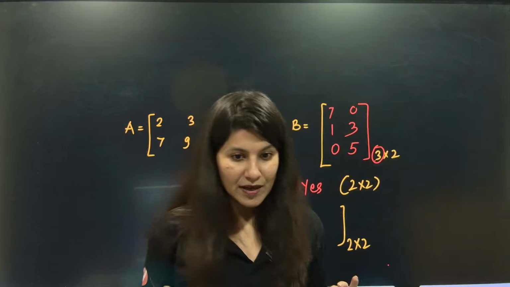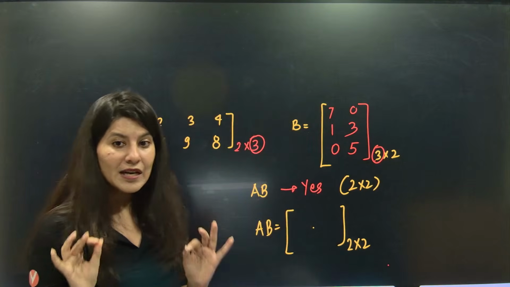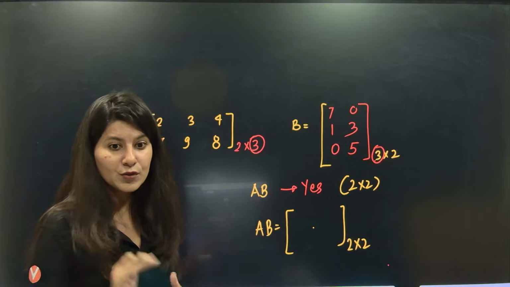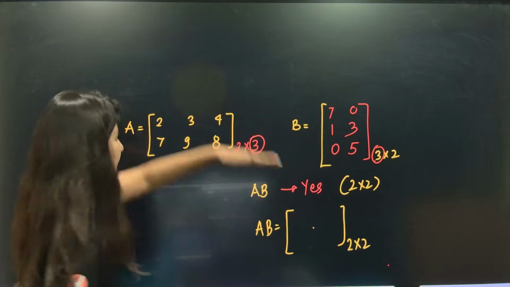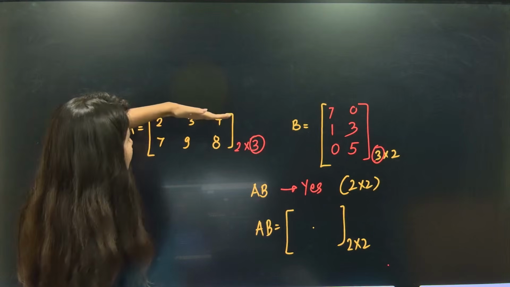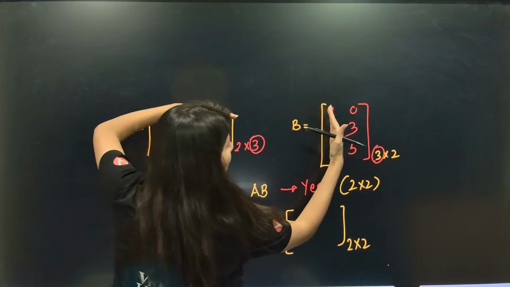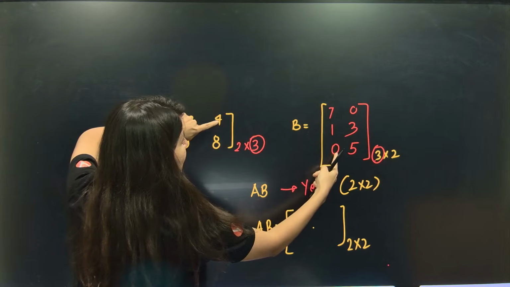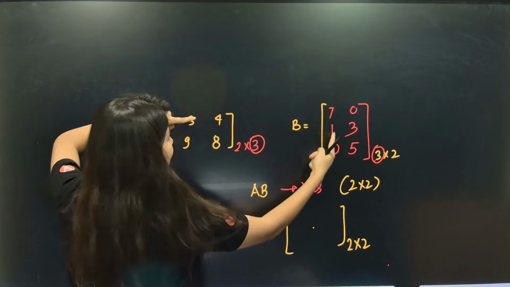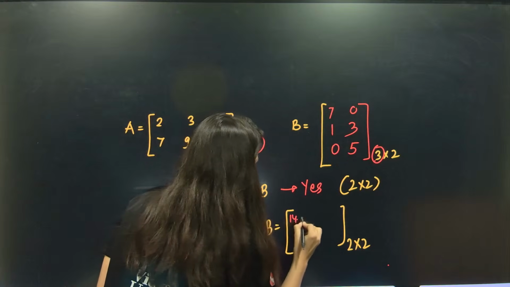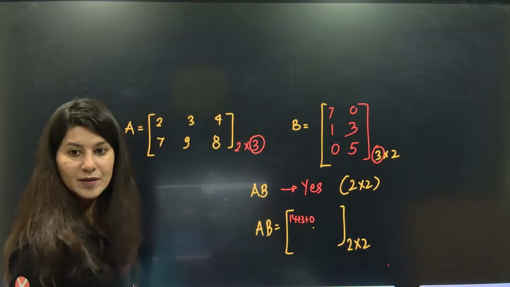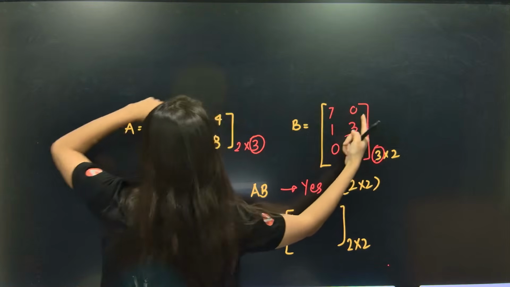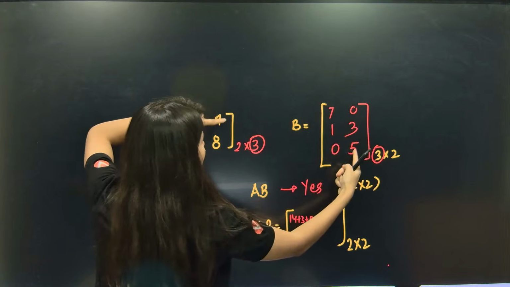Everyone, please watch me, because there will be so many matrix multiplication questions in JEE Main 2026. I will show it to you. See, AB you have to multiply. Row number 1 gets multiplied with column number 1. So 7 2s are 14, 3 1s are 3, 4 0s are 0. So 14 plus 3 plus 0. Are you able to see? Yes, row number 1, column number 1 is done. Now row number 1 is fixed, column number 2: 0 plus 9 plus 20.